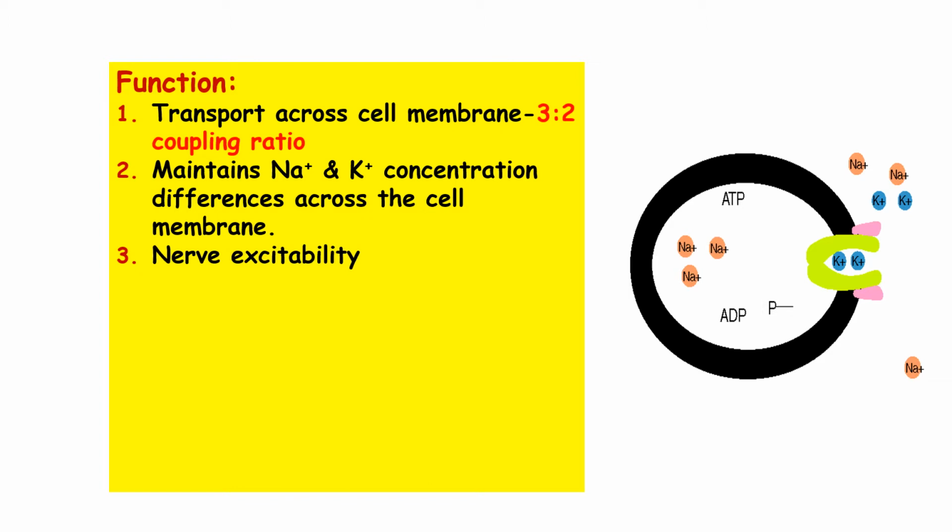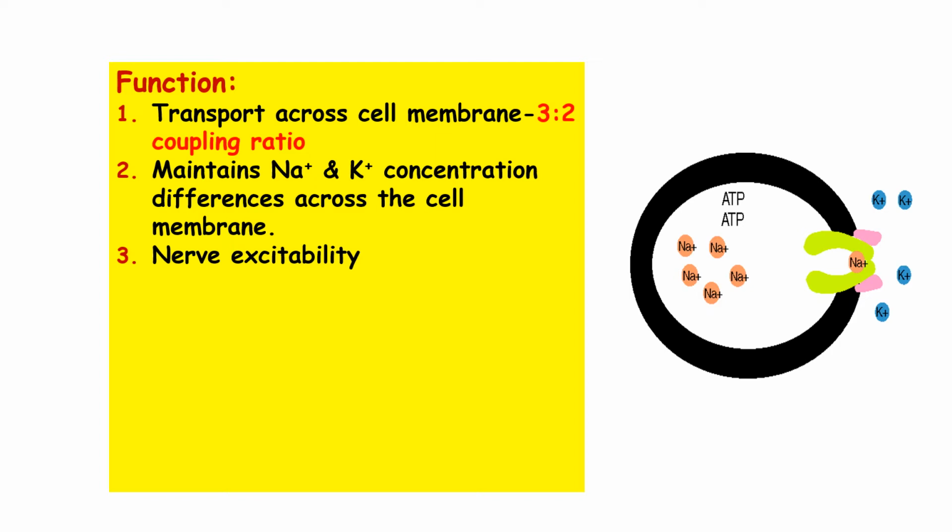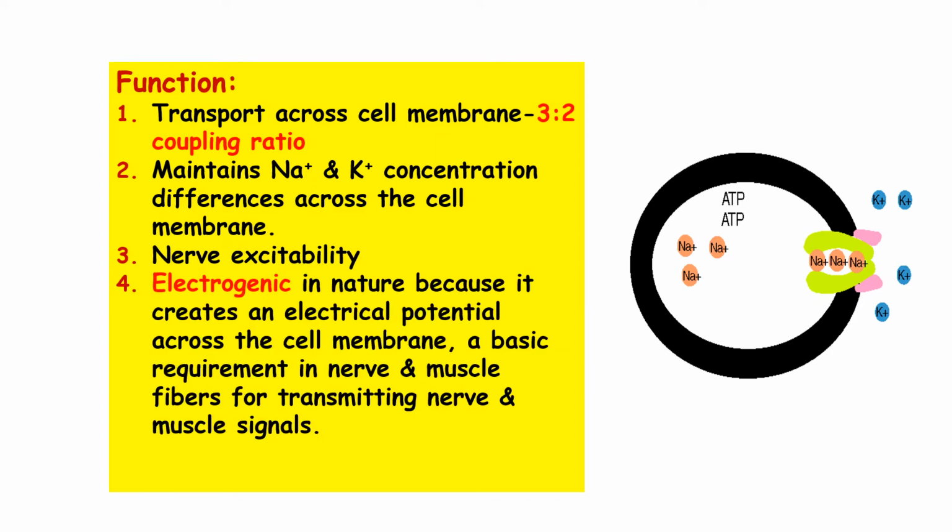This difference in concentration gradient results in an electrical gradient. Therefore, it is also known as an electrogenic pump, and the contribution of this pump to the resting membrane potential is minus 4 millivolt because of this gradient.